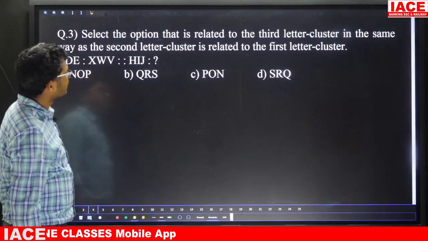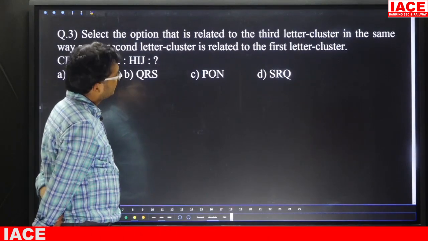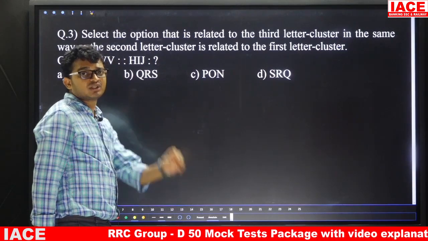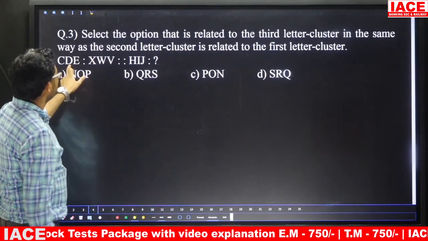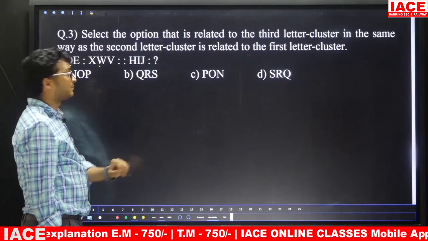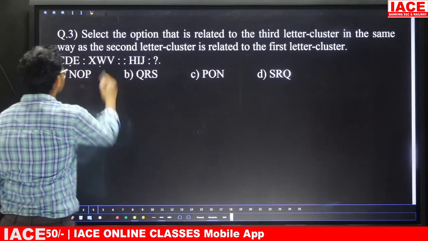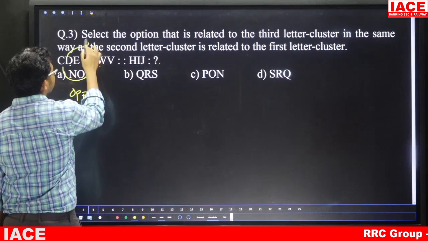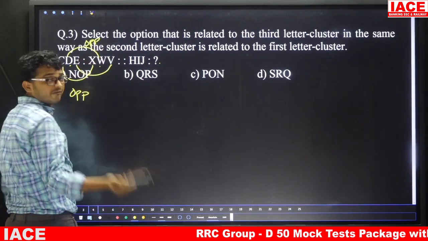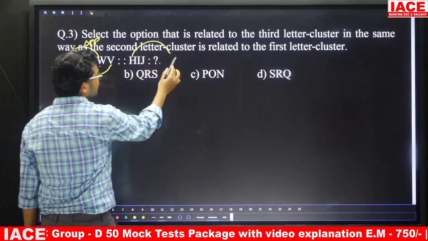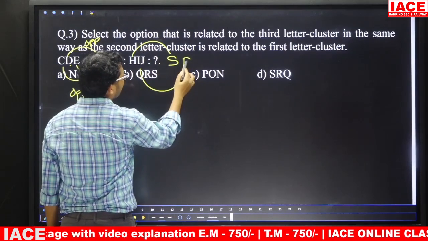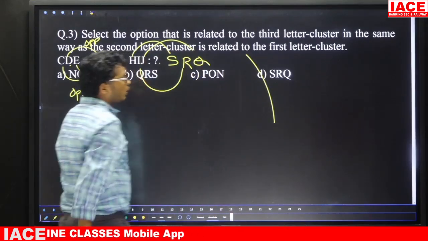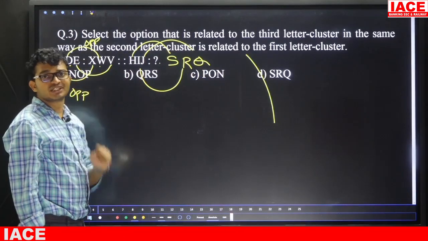Number 3, select the option that is related to the third letter cluster in the same way as the second letter cluster is related to the first. Here again the question is from analogy. These two are related based upon one feature, and that same feature is applicable for the third one and the fourth one. How are these two related? C's opposite is X. D's opposite is W. E's opposite is V. In the same manner, H's opposite is S. I's opposite is R. J's opposite is Q. So the answer is Option D. Here the logic is opposite letters.